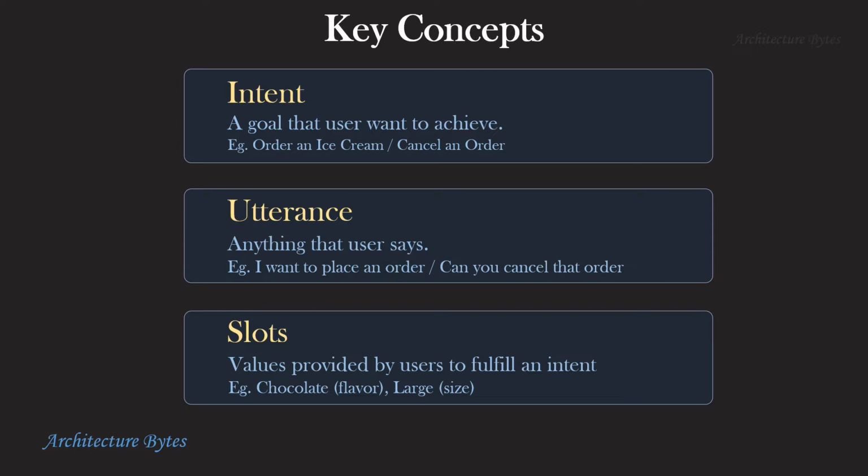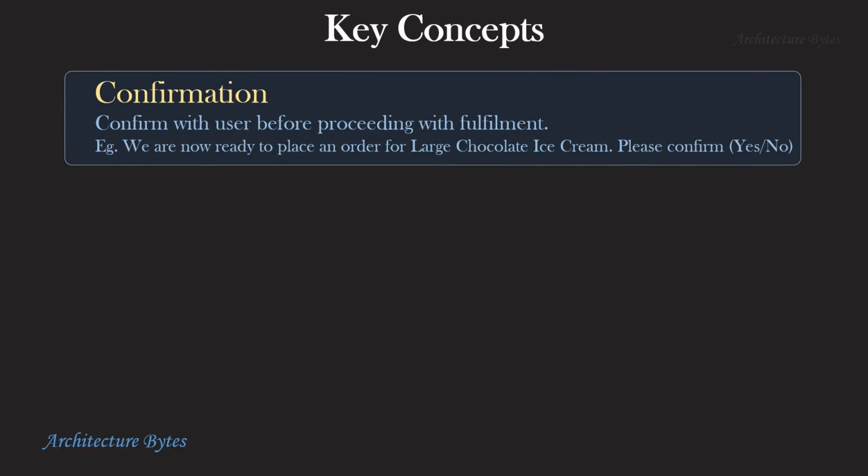What is a slot? Slots are values provided by users to fulfill an intent. While ordering an ice cream, a user could be prompted for the flavor and size he is interested in. As a result, a user may say he wants to order a chocolate large ice cream. So these are slots. Confirmation is a step where we can confirm with the user before proceeding with fulfillment. For example, we could say, we are now ready to place an order for a large chocolate ice cream. Please confirm yes or no.